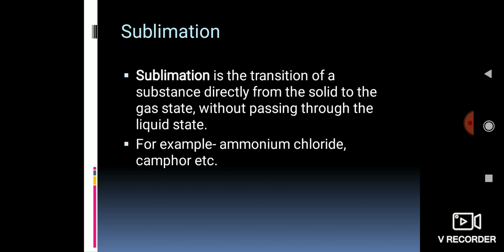Sublimation is the transition of a substance directly from the solid to the gaseous state without passing through the liquid state. It means that in the sublimation process, the solid state directly changes into the gaseous state on heating without coming to the liquid state, or on cooling, the gaseous state directly changes into the solid state. This is also known as the sublimation process, and the substances which change directly from solid to gaseous state are considered sublimable substances.